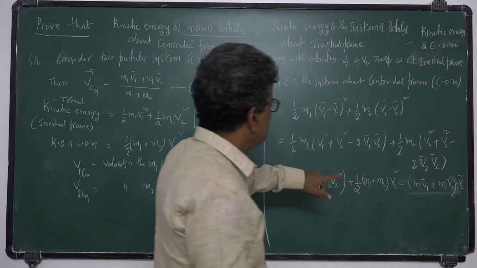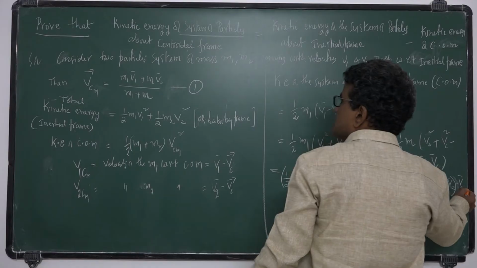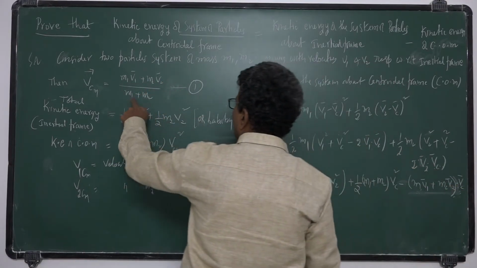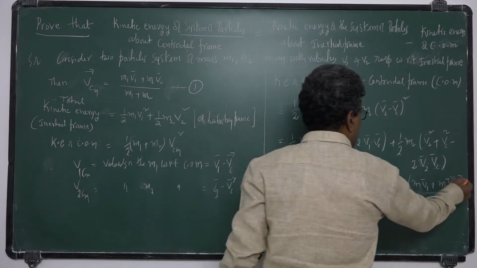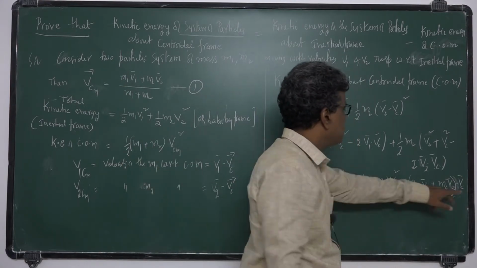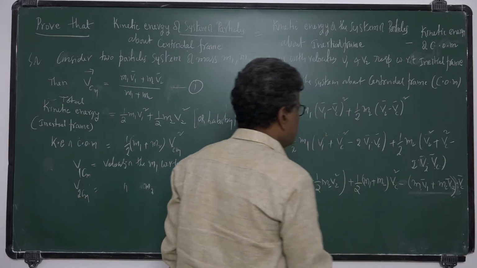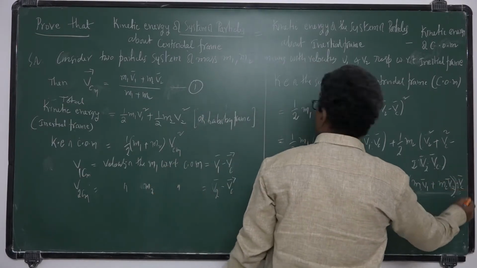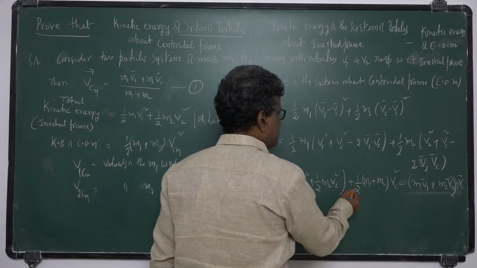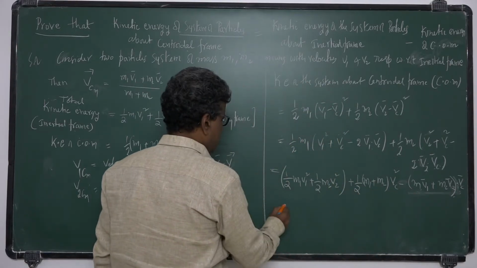So instead of this M1 plus M2 V2, I can write M1 plus M2 of Vc into Vc dot. So you will get Vc square. So Vc square times M1 plus M2, this is minus 1 unit, this is half unit, you will get minus half.